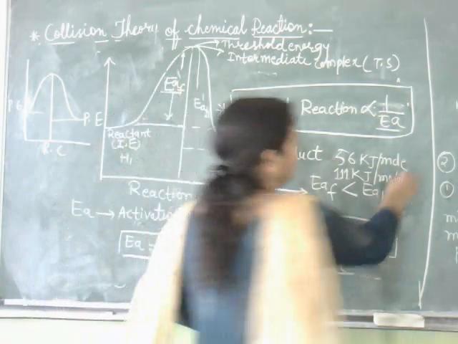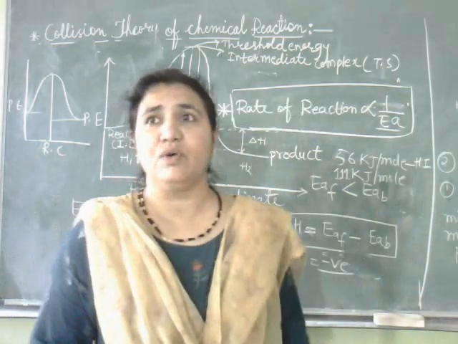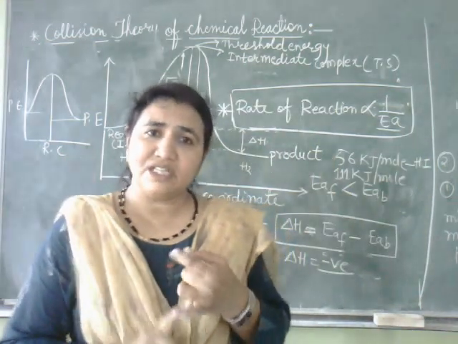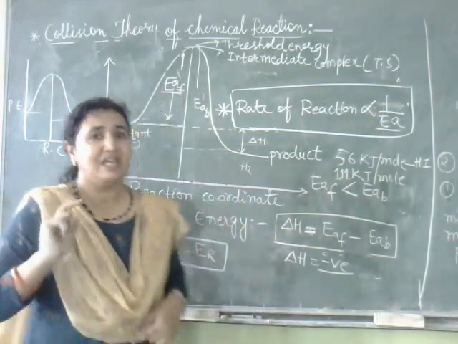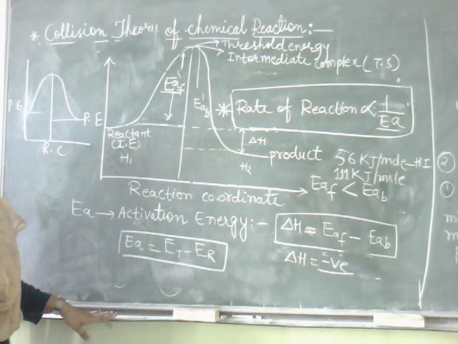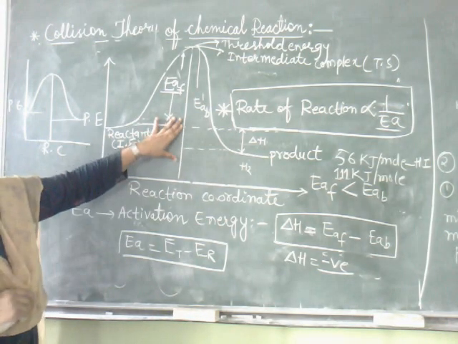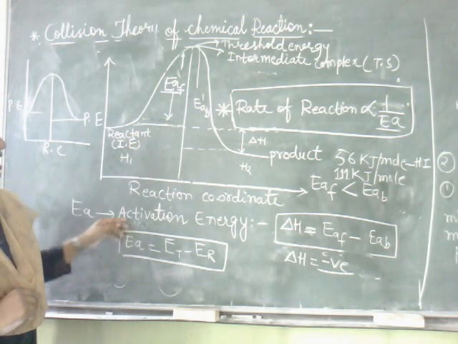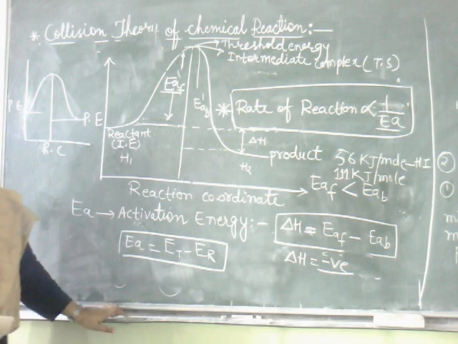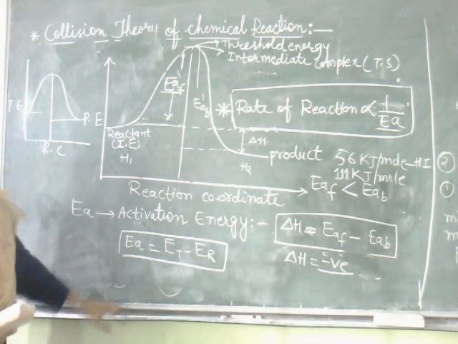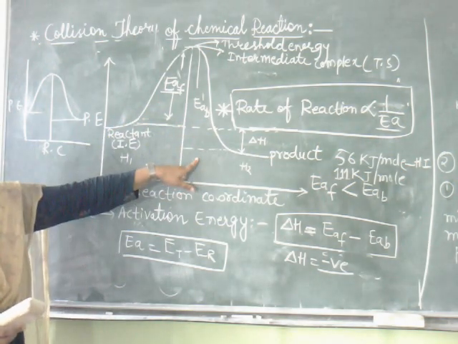Why? Because its activation energy is low. So if the activation energy is low, the rate of reaction will be very high. This graph is for an exothermic reaction, and in exothermic reactions, 2 points you have to remember: the activation energy of forward reaction is less than the activation energy of backward reaction.